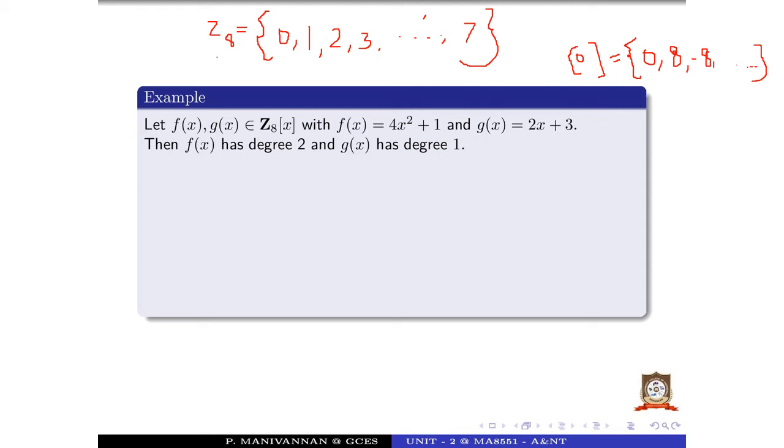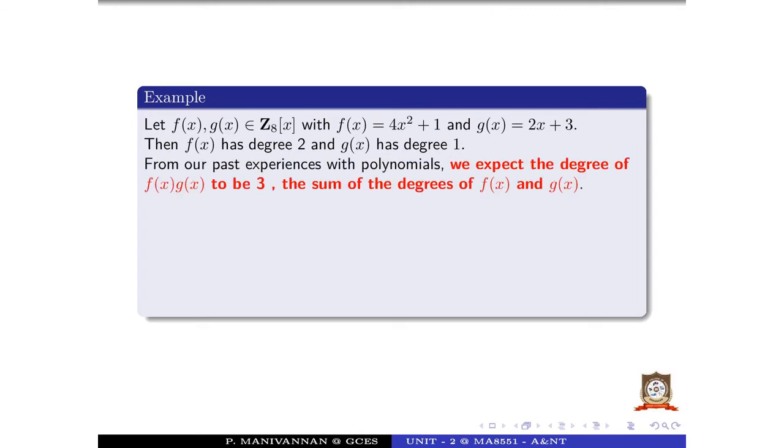So, in this problem, let us assume f of x equals 4x squared plus 1 and g of x equals 2x plus 3. These coefficients must belong to Z8. The coefficients of this polynomial must belong to Z8, then the polynomial belongs to Z8 of x. Then f of x has degree 2 and g of x has degree 1. From our past experience with polynomials, we expect the degree of f of x into g of x to be 3, but here it is not.